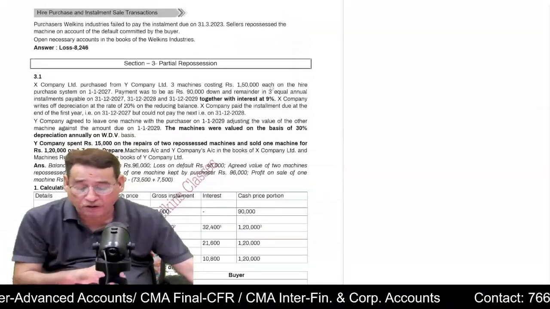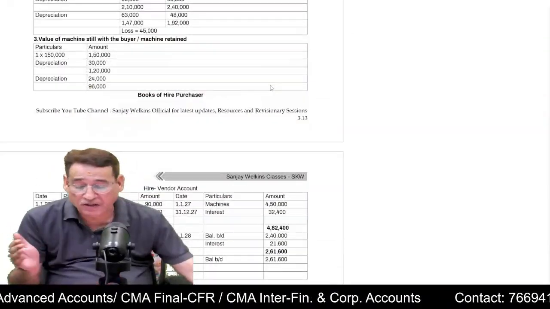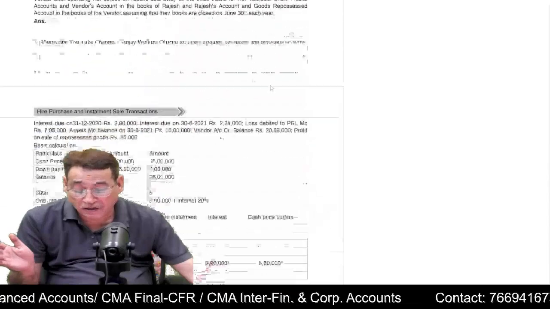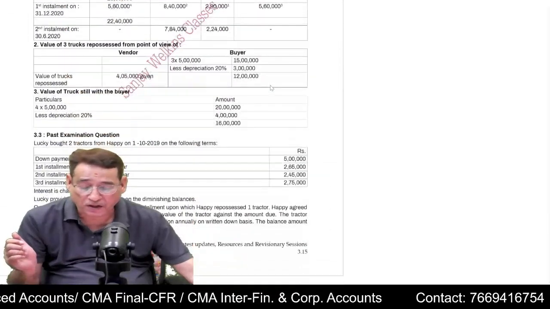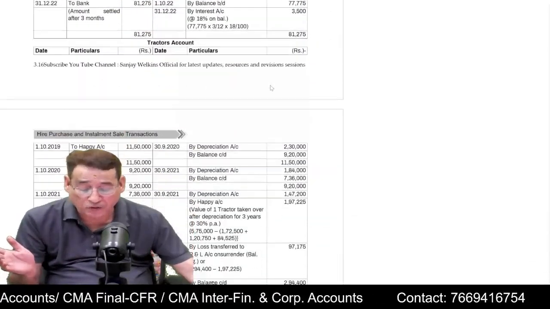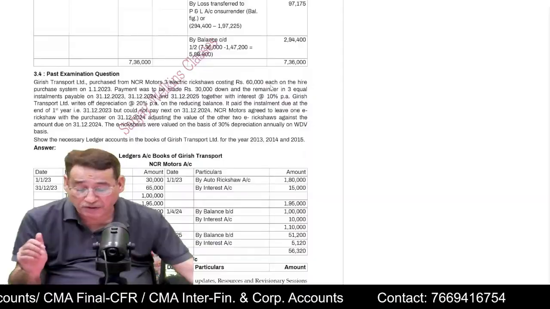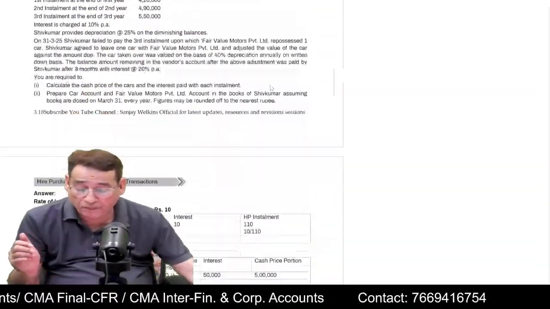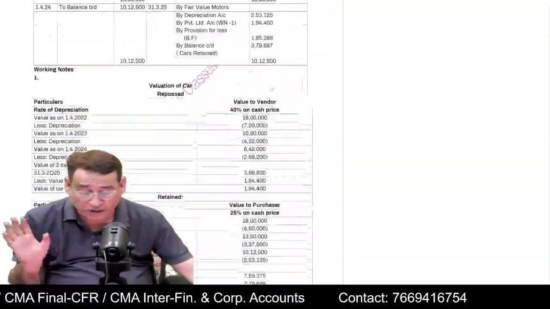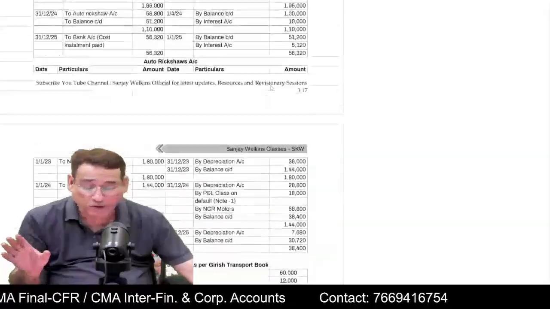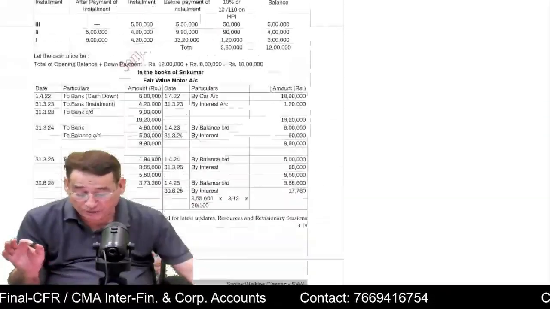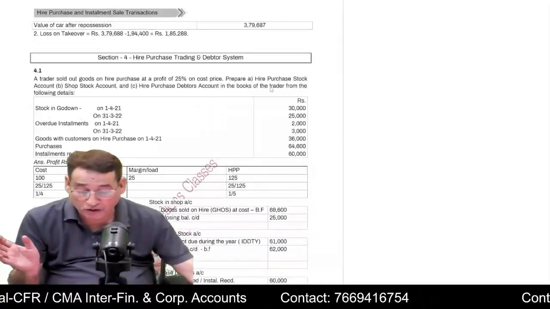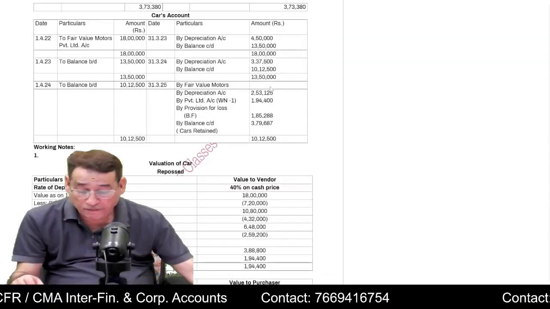But unfortunately, generally in the examination, you will not be asked questions related to full repossession. Generally, you will be asked questions related to partial repossession. And from the partial repossession, you can expect a sure question. That means from this particular chapter, I will tell you which questions you need to focus upon.